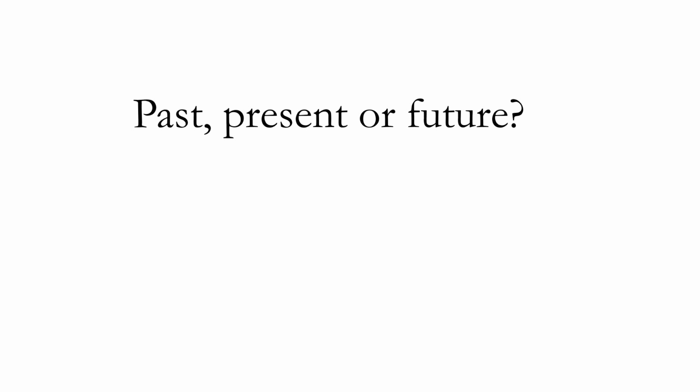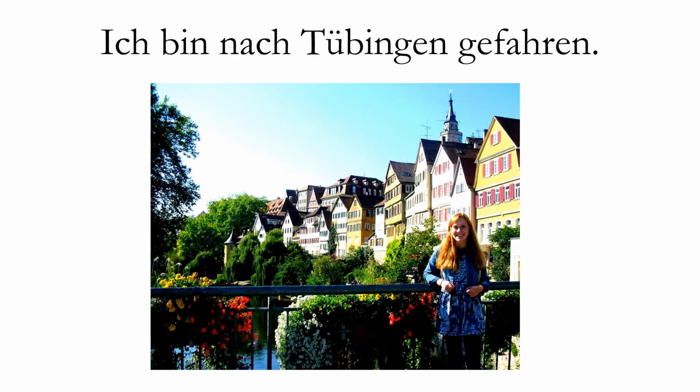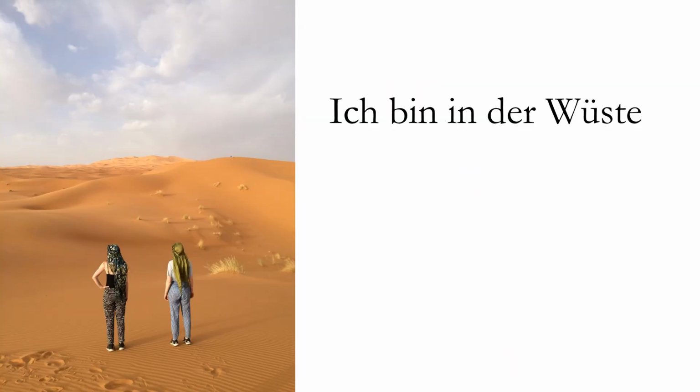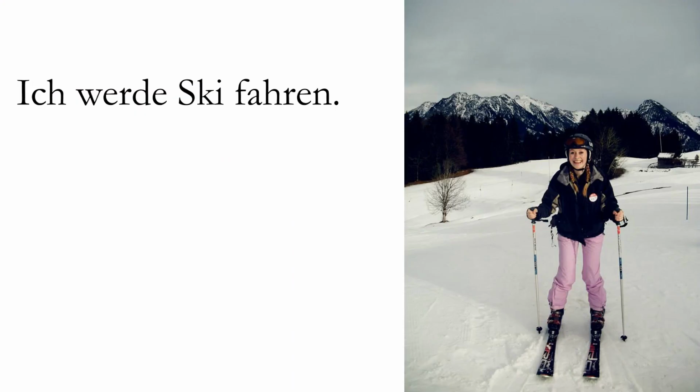Before we look at today's reading text, I'm going to throw in a few past, present or future from my holiday snaps. 1. Ich bin nach Tübingen gefahren. Past, present or future? Very good. It's the past, and you should tell that from the past participle. I went to Tübingen. 2. Ich bin in der Wüste. Past, present or future? Sehr gut. Present. I am in the desert.